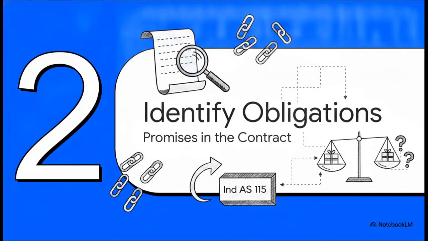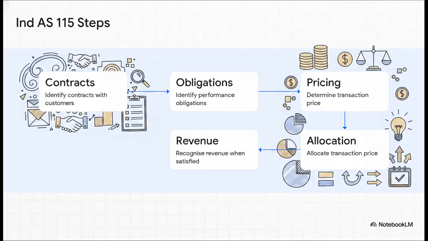Section 2. Identifying obligations. To solve this, we bring in Ind AS 115. It gives us a really solid 5-step model for recognizing revenue. Step 1, identify the contract. Step 2, identify the performance obligations. Step 3, determine the transaction price. Step 4, allocate that price. And Step 5, recognize the revenue when those obligations are satisfied. Now, Step 1 is a breeze here. The contract is the sale of goods plus that incentive of gold or tours.